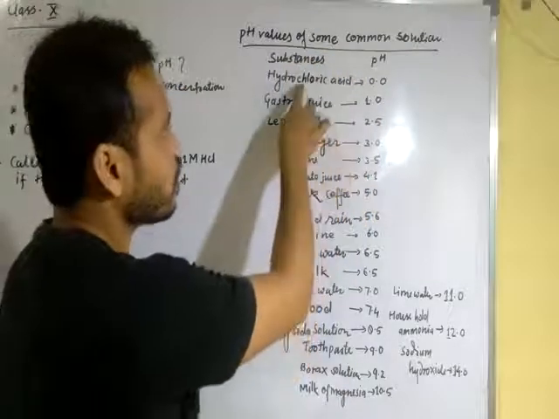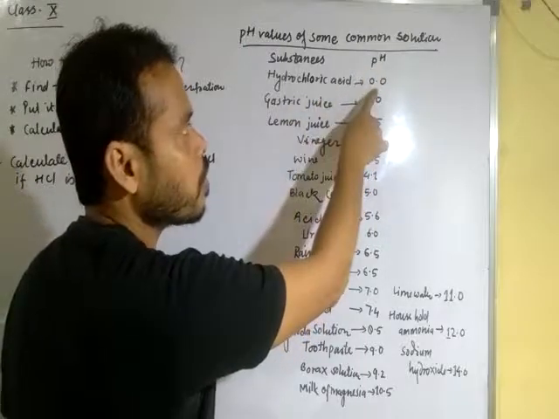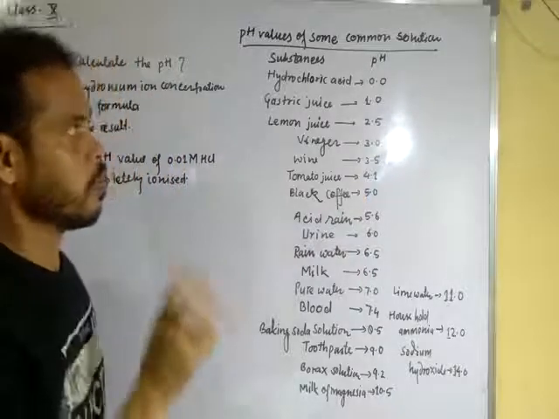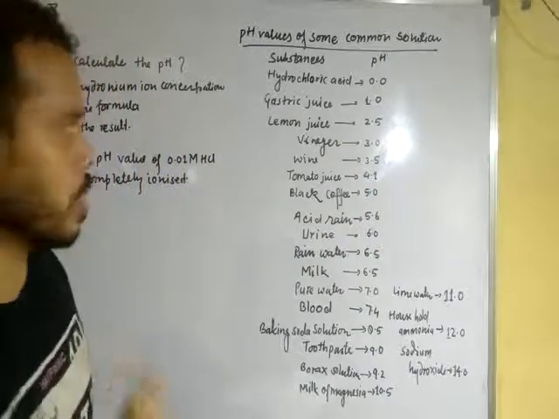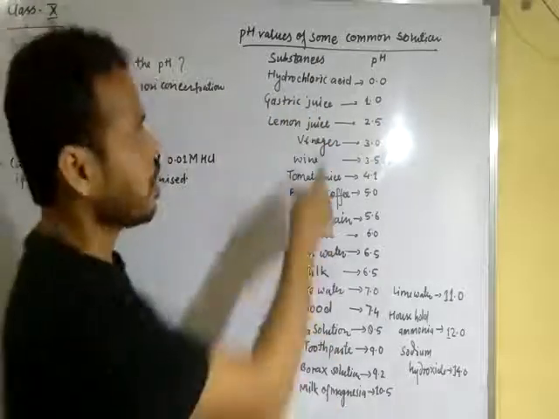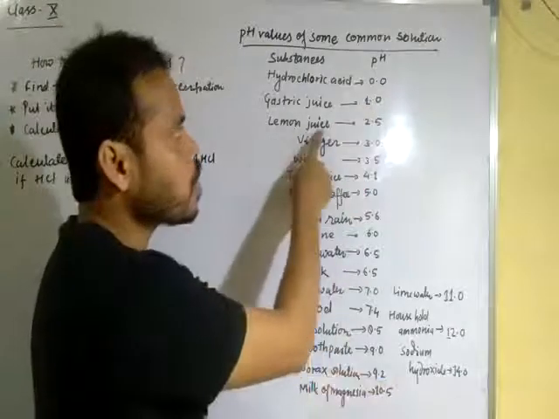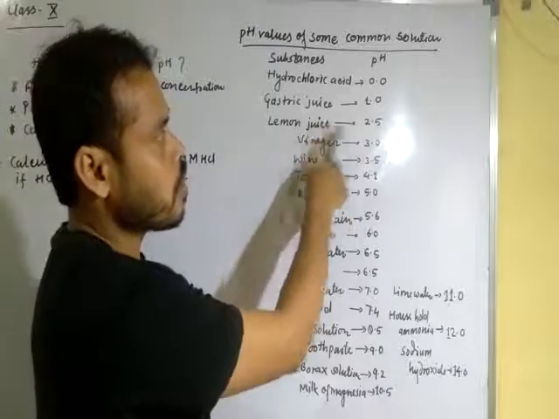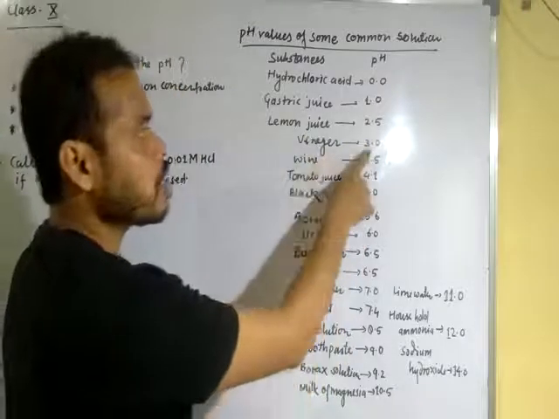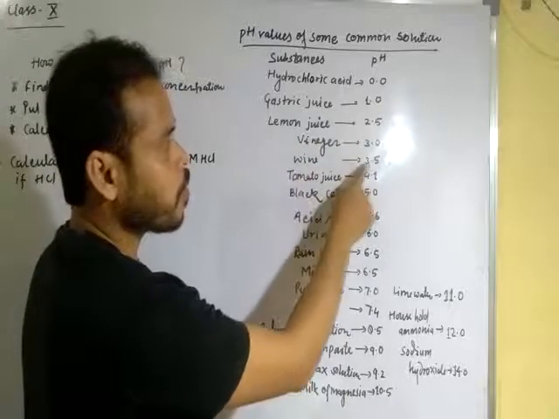You can see here the pH value of hydrochloric acid is 0.0. That means it is more acidic in nature. Gastric juice secretes in our stomach. The pH value of gastric juice is 1.0. The pH value of lemon juice is 2.5. The pH value of vinegar is 3 and the pH value of wine is 3.5.